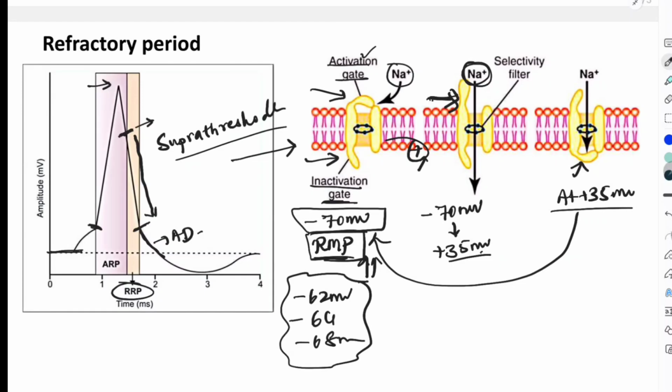So during this period, if I apply a very strong stimulus like a supra threshold stimulus, I am going to get a second action potential. That is why this period is called the relative refractory period. So this is what we should write in the examination if this question is asked.